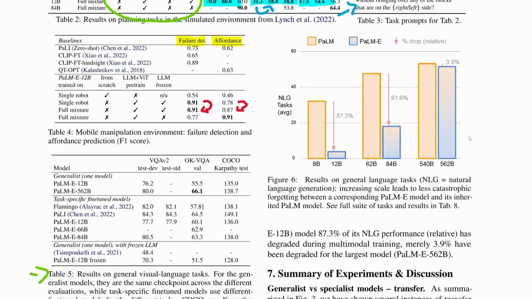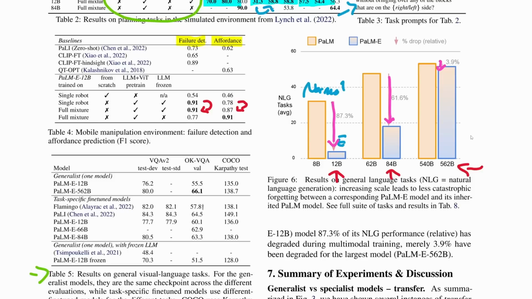And what they show here is that as your model gets bigger, so they start with the 12 billion parameter model, then go to the 84 billion parameter model, and finally the 562 billion parameter model. They compare the blue ones, which are the embodied models, and the orange ones, which are the normal models. So these are the PaLMs before they add the extra stuff and the extra training. They show there's a huge decrease in performance on the embodied models when they go back to normal language tasks, but that shrinks as the model gets bigger, essentially meaning bigger model means less catastrophic forgetting. But I think this is already something that is known, that other people have looked at, that as your model gets bigger, you experience less catastrophic forgetting.